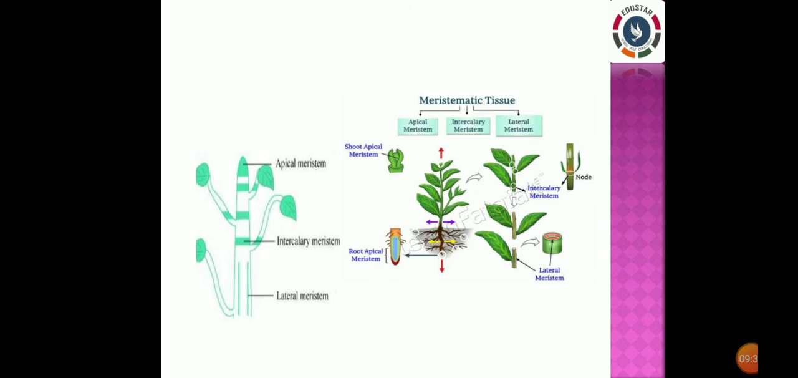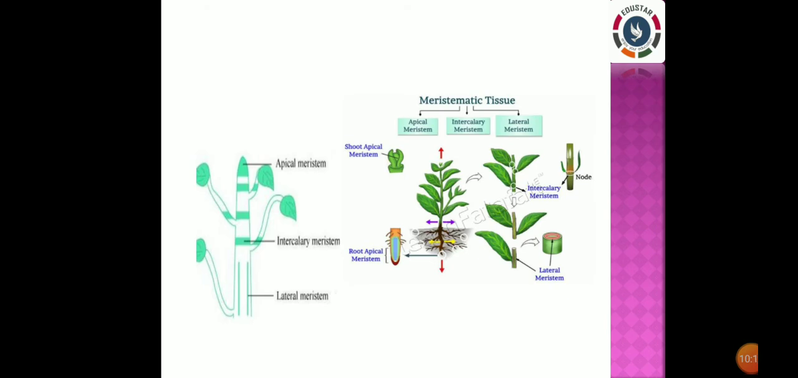Apical meristem is present in the growing tips of the plants like the stem and the root, and it is helpful to increase the length. The lateral meristem increases the girth of the plant, and the other one is called intercalary meristem, which is present in the nodes and internodes, the part where the leaves come out, right? So all these tissues are very active.